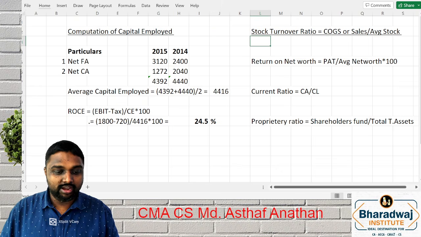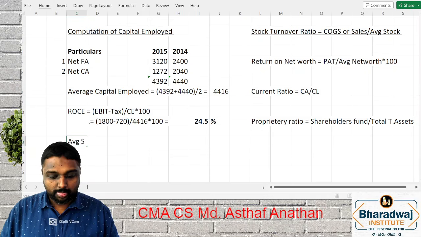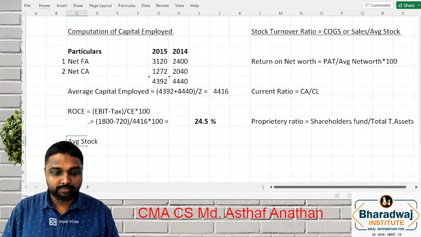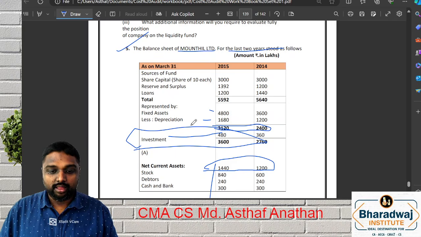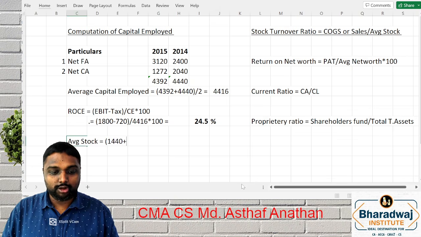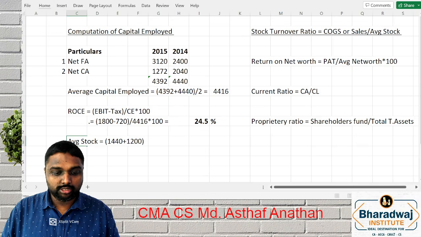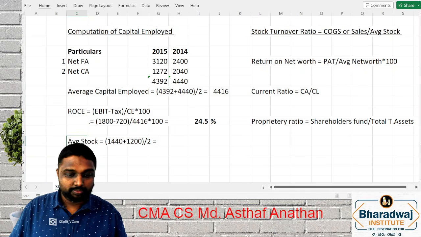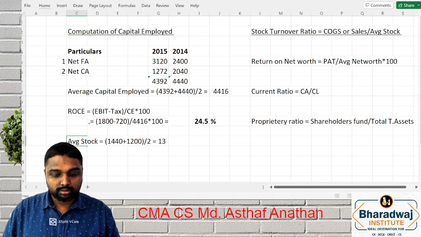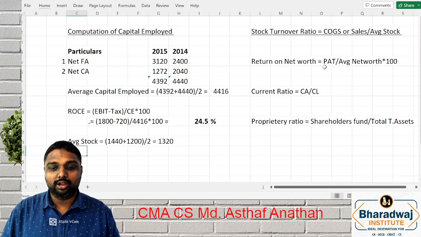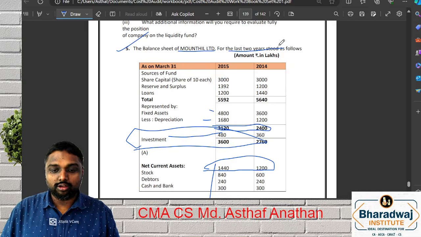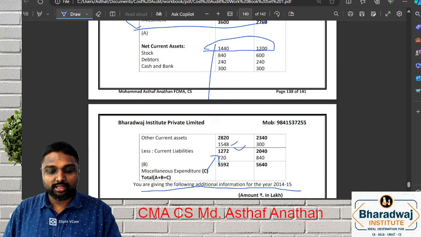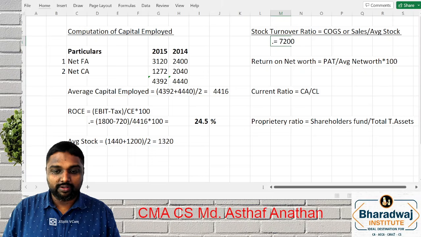So your average stock will be 1,440 plus 1,200 by 2. What will be the average stock? 1,320. Now cost of goods sold is not given, so you can take the sales. Sales is 7,200 divided by 1,320.